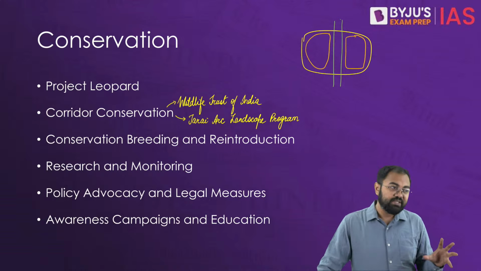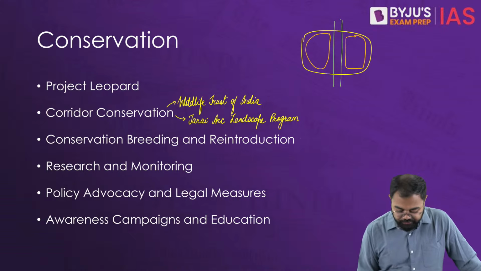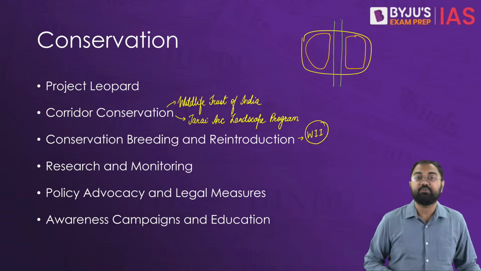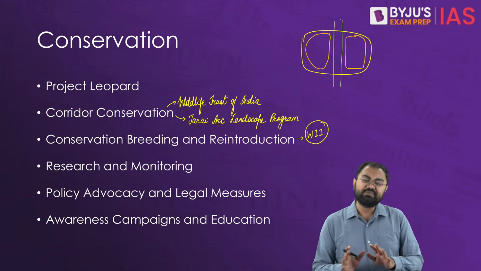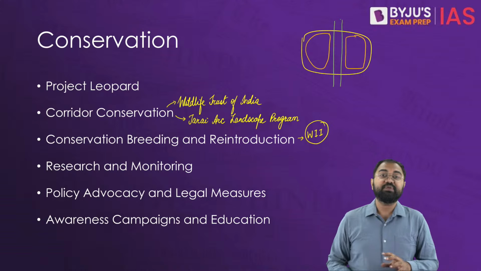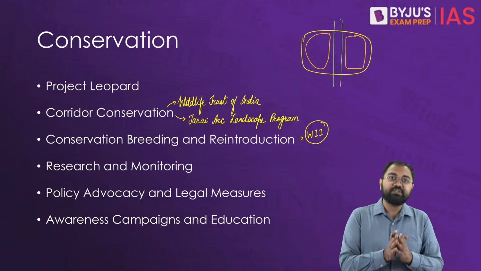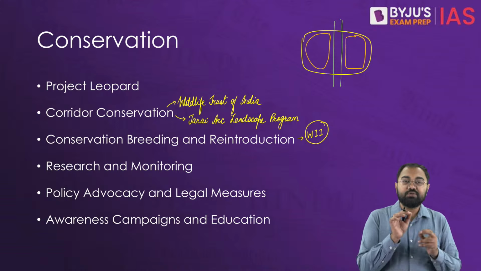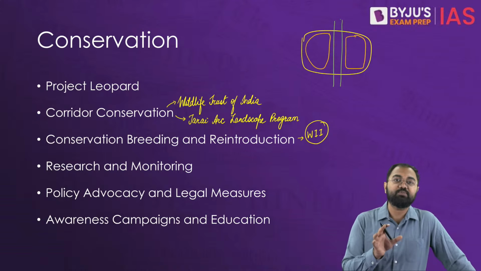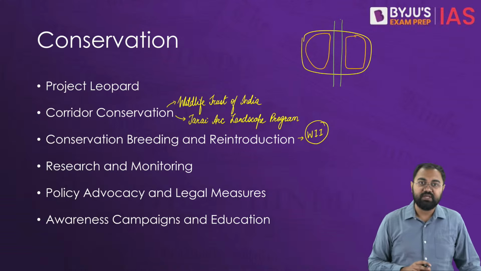So we have seen that there have been various instances here. That's why the role of Wildlife Institute of India becomes important here. Wildlife Institute of India plays a very, very important role. And then after that, we have seen that there have been certain leopard reintroduction projects as well. For example, in Sariska Tiger Reserve, there was a leopard reintroduction program which was aimed to restore the leopard population in the areas where they have become locally extinct. So they have been reintroduced into those kinds of areas.